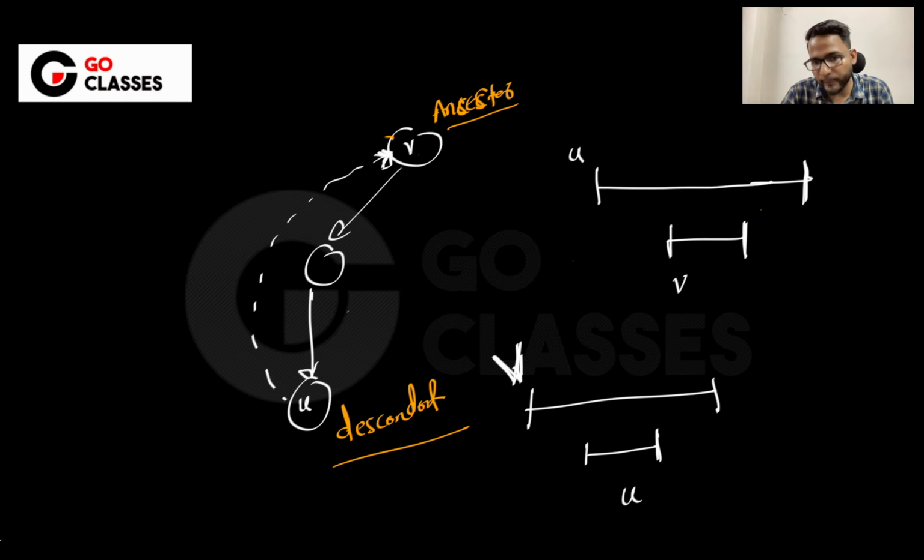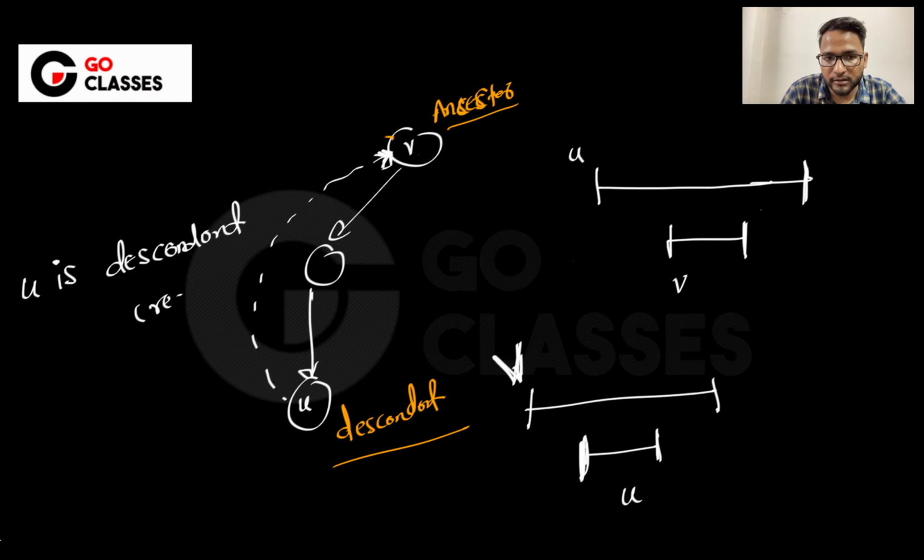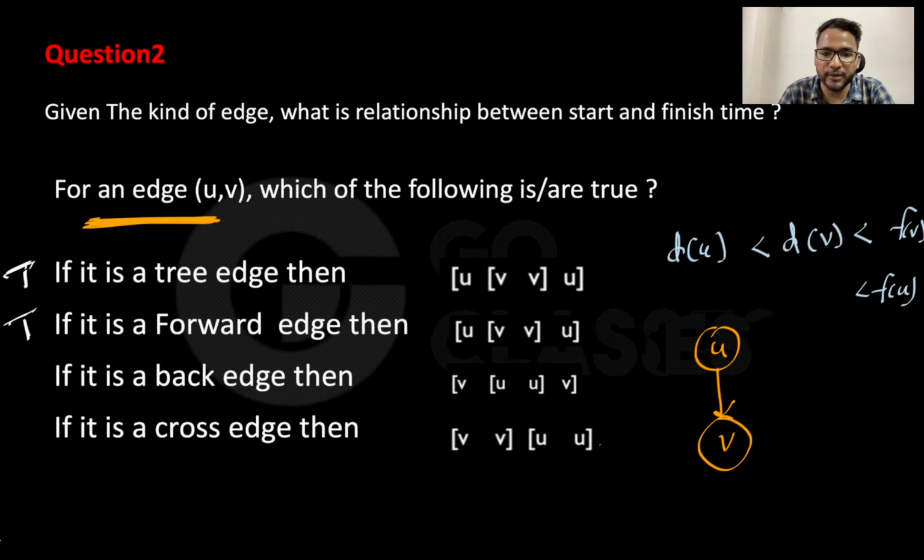Once you have started this V, you have to encounter this U, because this U is reachable from V, because it is a descendant, so it must be reachable. So once you start this V, you must be starting U also, because U is a descendant, or you can say reachable. So here reachable is more important. Reachable from V. If you are starting V, then you must start this U, and obviously you will be finishing it because of the parenthesis theorem, and that's how this relationship between these time spans is also true. So this is also true.